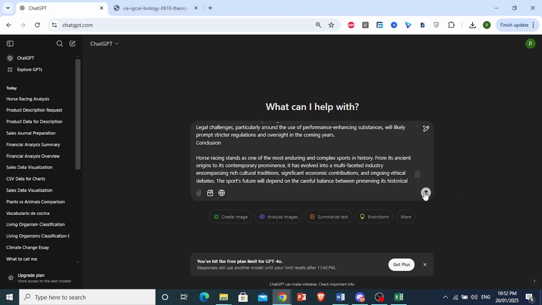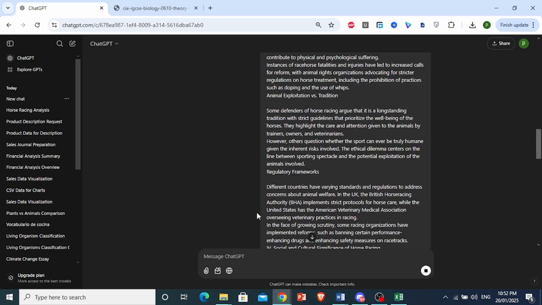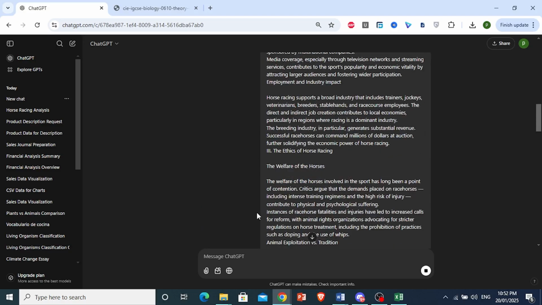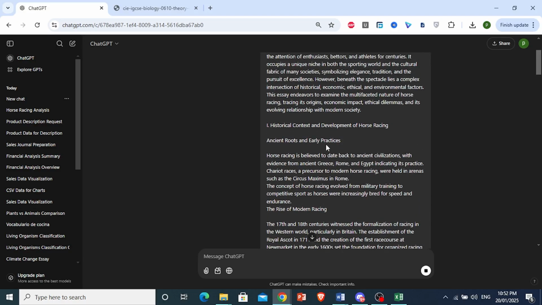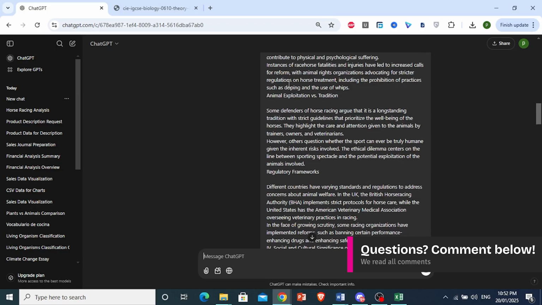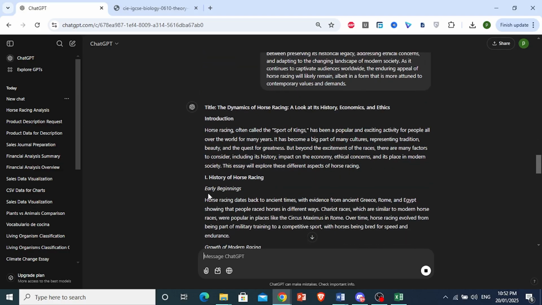And what I'm going to do is I'm going to go ahead and feed this into ChatGPT and see what this comes up with. So let me show you what my text currently is. It does use some, let's say interesting language, but now it becomes much simpler, as you can see right here.